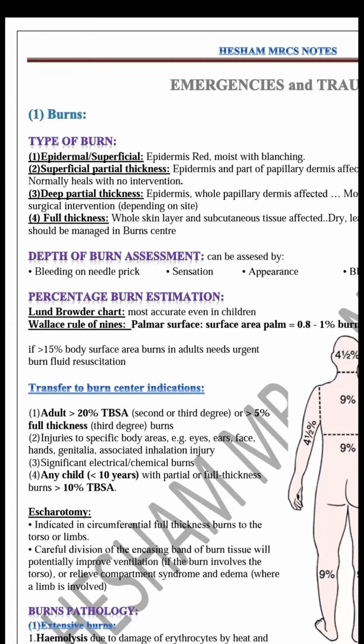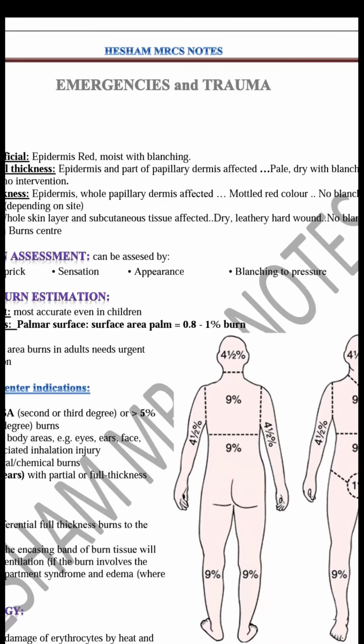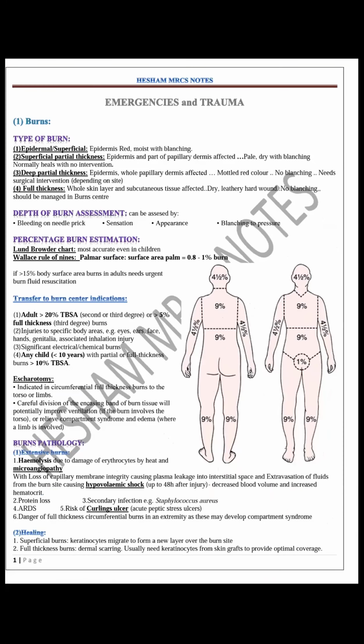You should remember that it is a superficial second degree, or superficial partial thickness burn. There is blistering. But in the deep, there is mottled red color, and it is important for you. But full thickness, which is leathery and desensate.